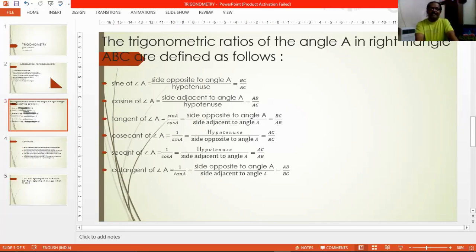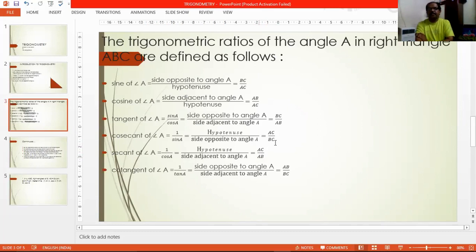After that we have secant of angle A. The secant of angle A, in terms of sides, is the ratio of the hypotenuse to the side adjacent to angle A, right? Again in terms of the sides of triangle ABC, it is given by AC by AB. The hypotenuse is AC and the adjacent side is AB.